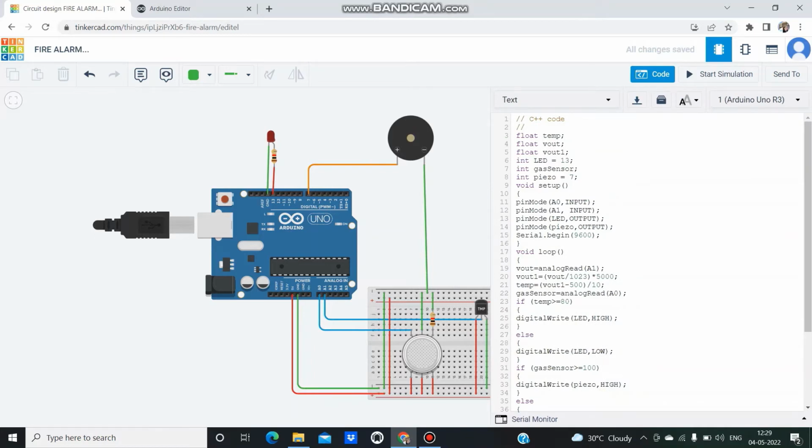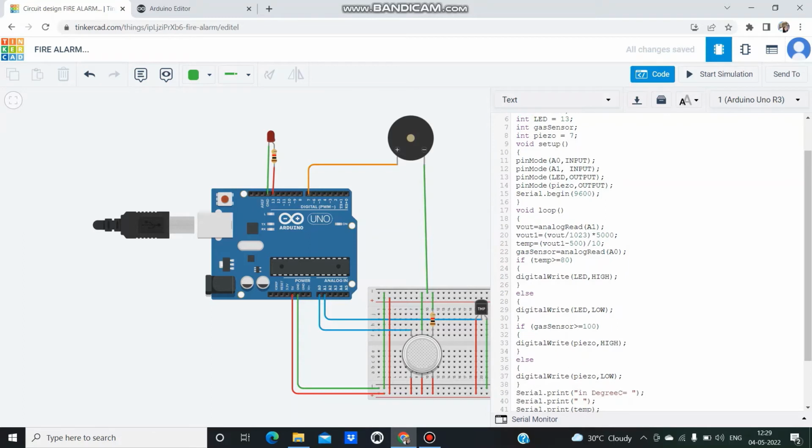Coming to the Arduino setup, pin mode A0 is considered input, A1 is input as well, and LED and piezo are considered output. If the temperature is greater than or equal to 80, the LED is set to high, else the LED is set to low. If the gas sensor value is greater than 100, the piezo is set to high, or else the piezo is set to low.